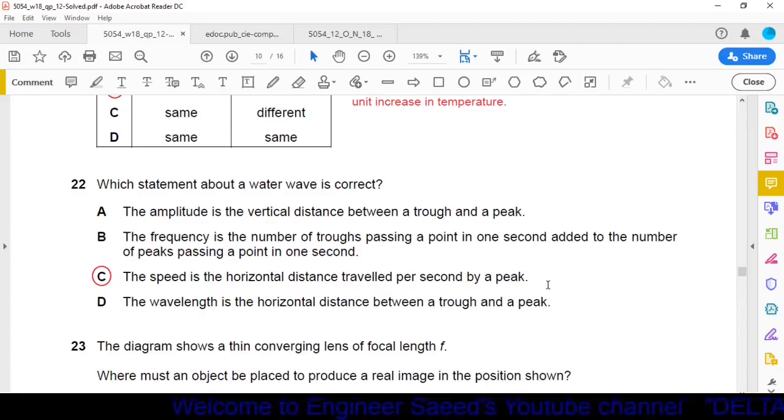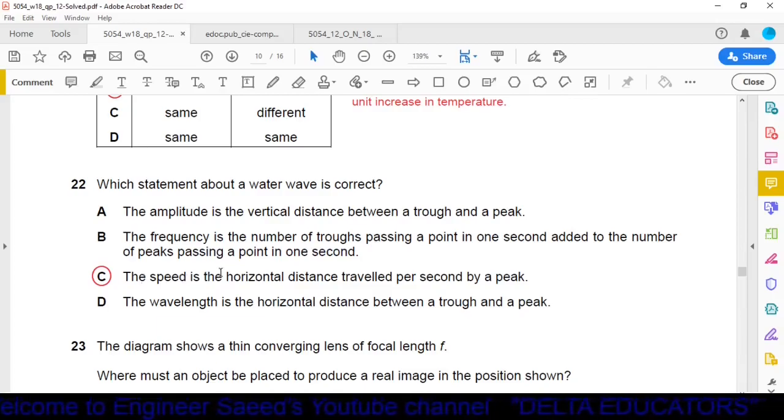Option B, the frequency is the number of troughs passing a point in 1 second added to the number of peaks passing a point in 1 second. No, it is incorrect. Half part is correct. The frequency is the number of troughs passing a point in 1 second. Up to this point, it is correct. But whatever is added here, it is incorrect. So the complete sentence is incorrect.